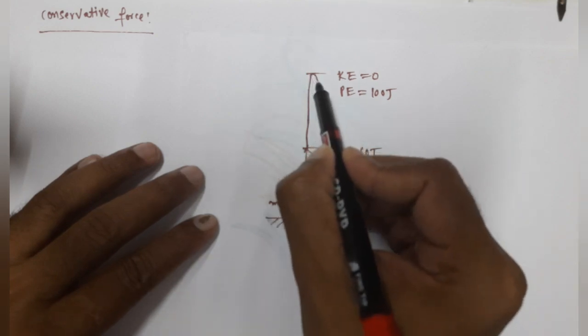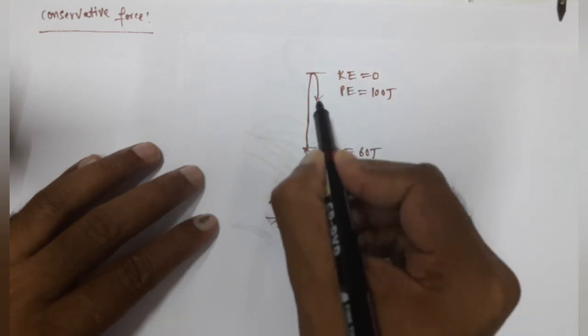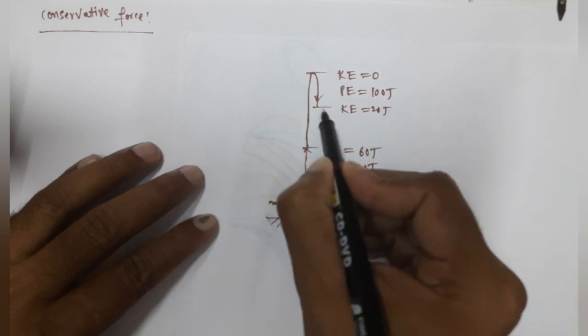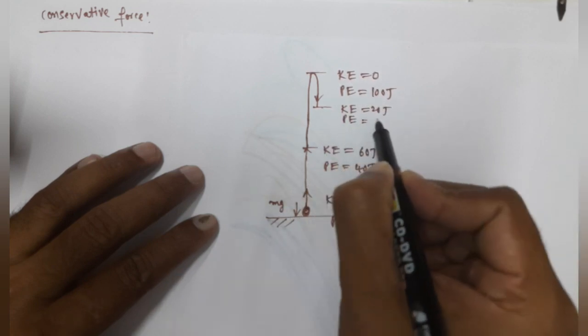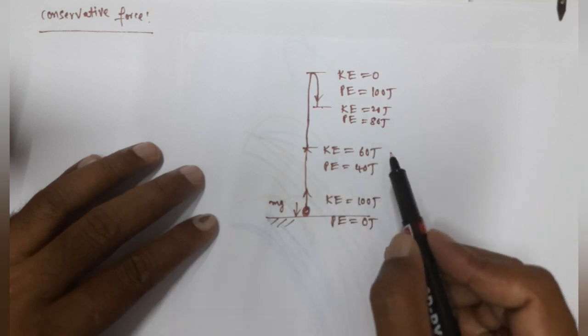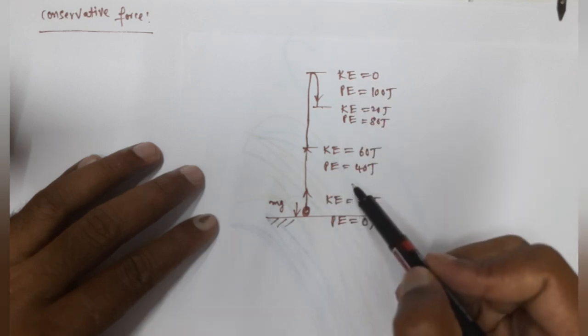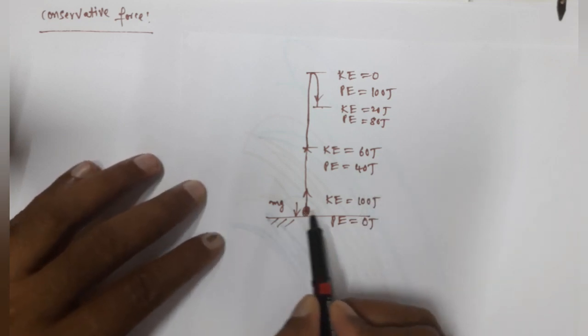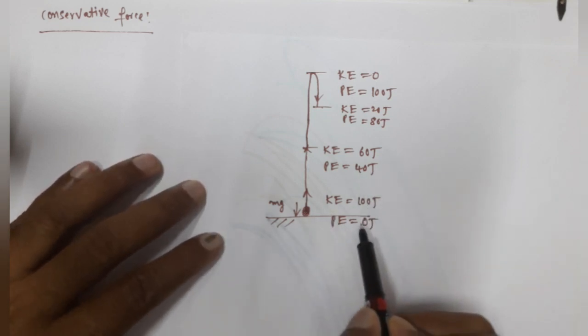Now while it falls down, kinetic energy increases again. At some point here, let's say kinetic energy is 20 joules. Then what about potential energy here? The potential energy will be 80 joules. But what about the overall total energy? Total energy remains constant, that is 100 joules. Initially we have only kinetic energy, 100 joules, and potential energy is 0.